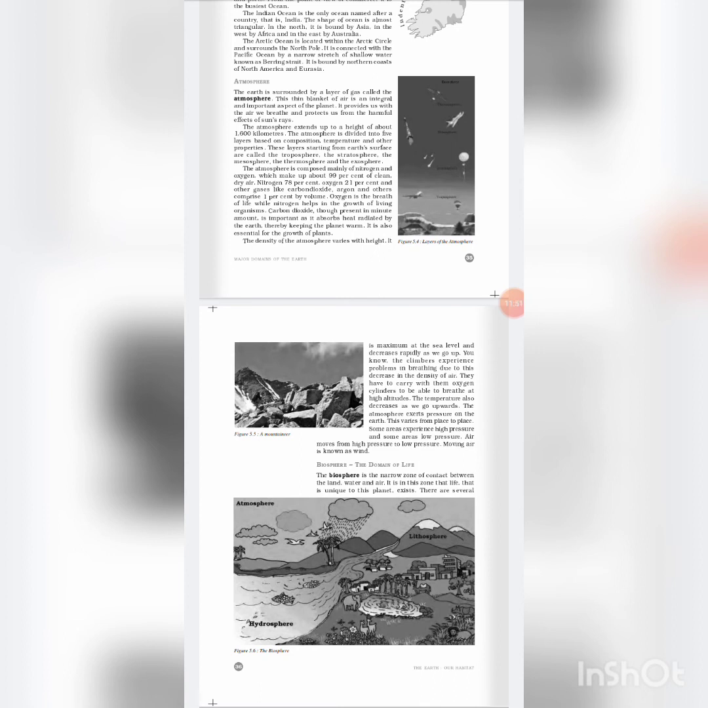Carbon dioxide, though present in a minute amount, is important as it absorbs heat radiated by the earth, thereby keeping the planet warm. It is also essential for the growth of plants. The density of the atmosphere varies with height. It is a maximum at sea level and decreases rapidly as we go up.